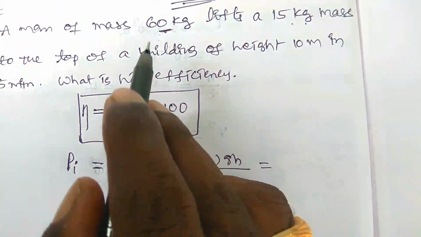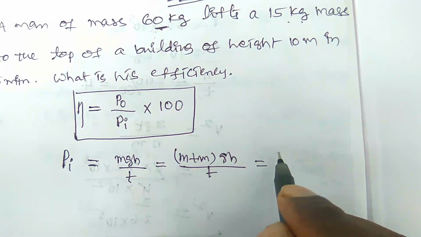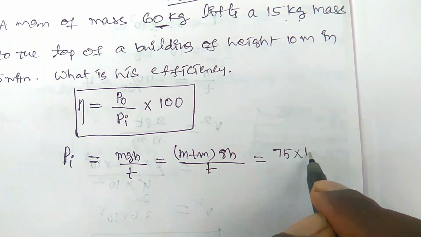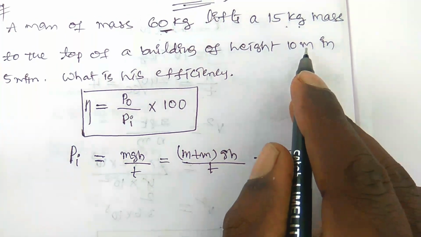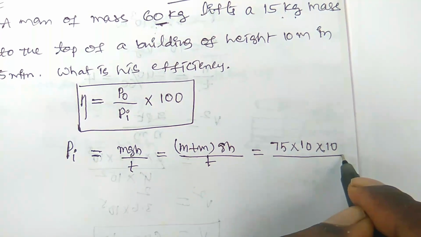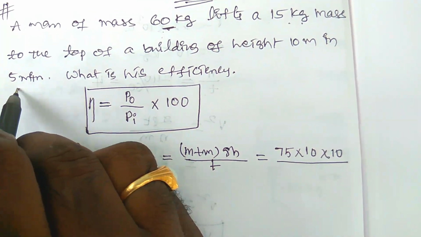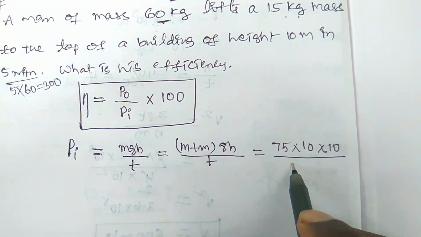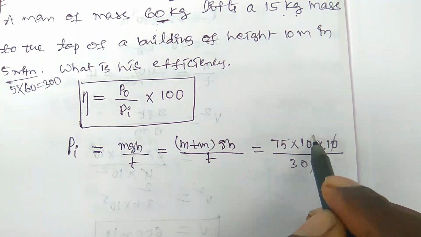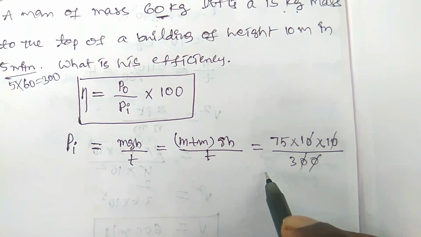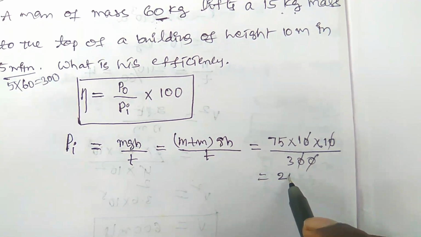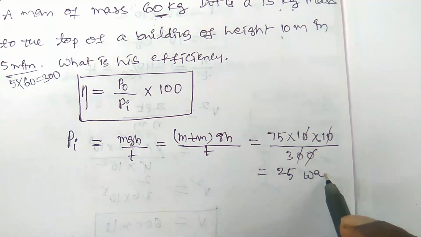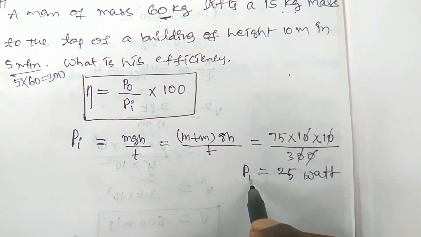So here the mass of the man is 60 kg and the mass of the body is 15 kg. 75 kg into g, which is 10 meter per second square, and height is 10 meters, by time, which is 5 minutes, equal to 5 into 60 seconds, equal to 300 seconds. The 0 and 0 will be cancelled out. 75 by 3 is 25 watts. So this is the input power.